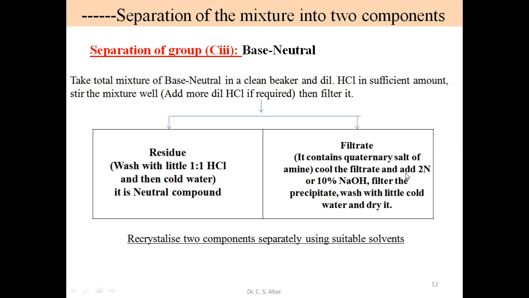Cool it and add 2 N NaOH. As soon as we add base, the amine separates out, and we get a precipitate or oily drops of that amine. Cool it, wash with water and dry it. Again, these two compounds are recrystallized using a suitable solvent before individual analysis.